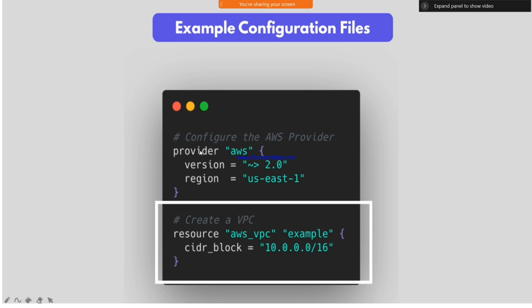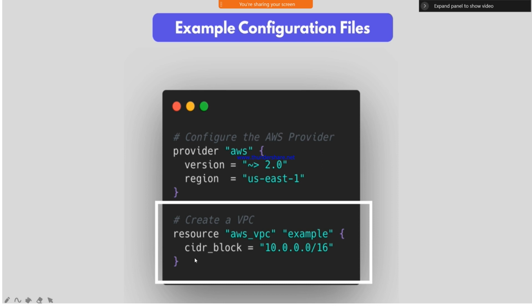The first one is the provider. In this provider you should mention your cloud. If it is AWS cloud, you should mention AWS. If it is Azure cloud, you should mention Azure, a particular version, and a particular region. So this complete part we are calling the provider.